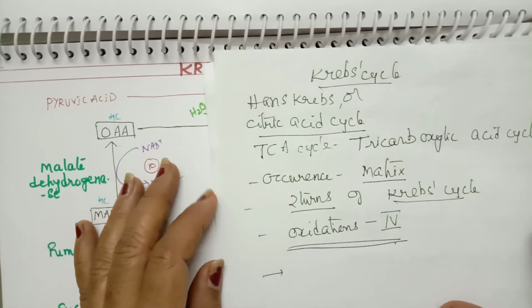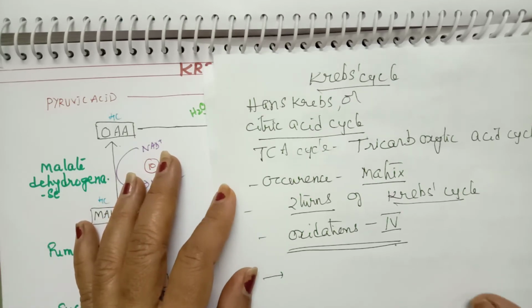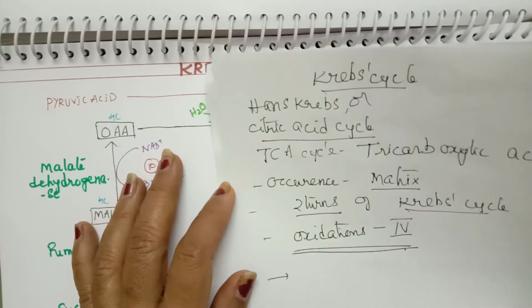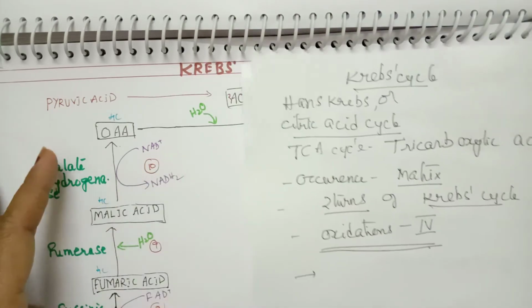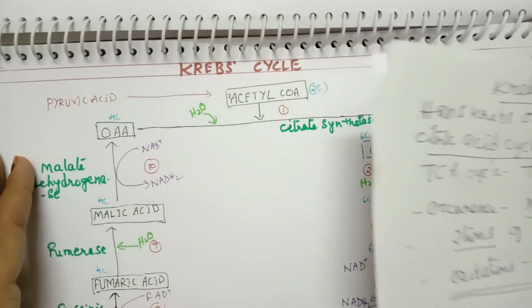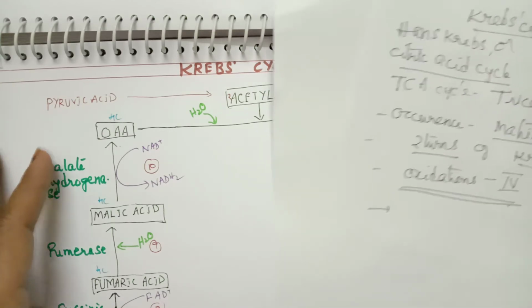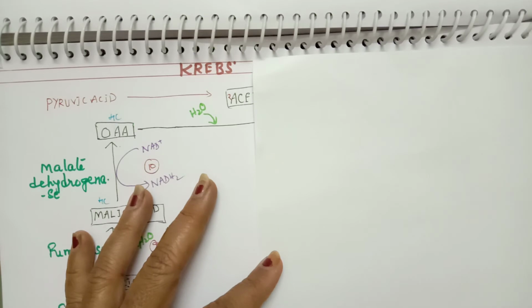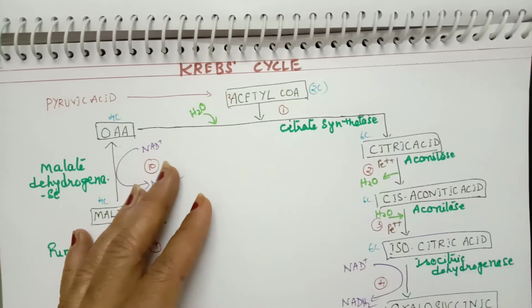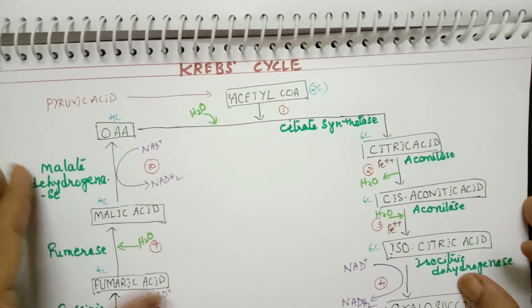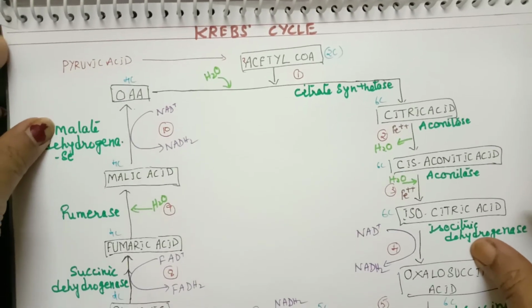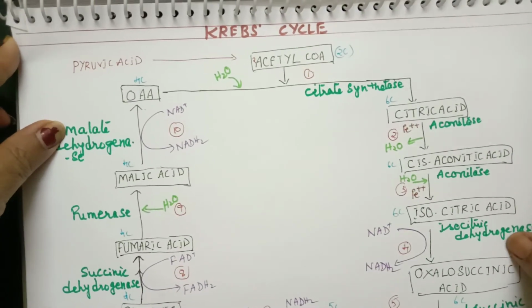Now let us see what are the different steps in Krebs cycle. Krebs cycle occurs in 10 different steps. So let us see what are all the 10 different steps in Krebs cycle. First, you can just watch the complete pathway of Krebs cycle.